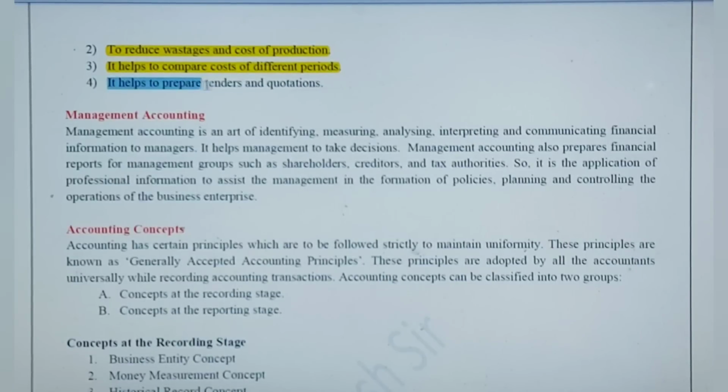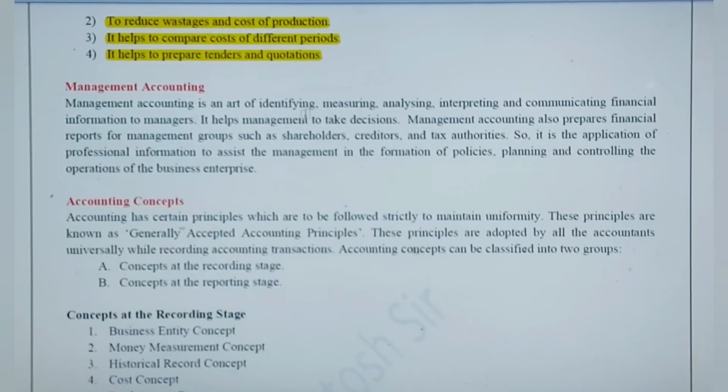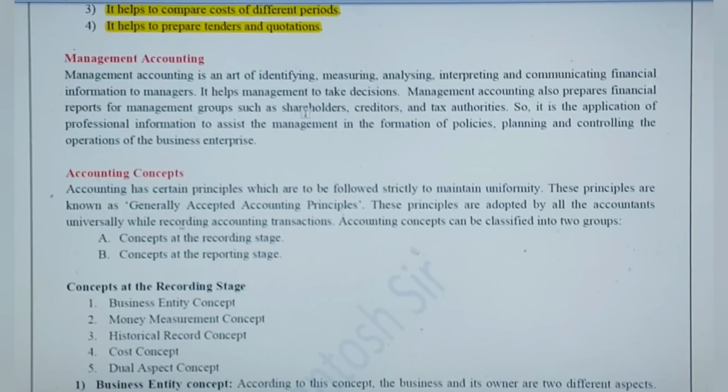And it helps to prepare tenders and quotations. So when we are taking up any new projects, we can prepare tenders. And then we have management accounting. Basically, management accounting is the type of accounting information that the management needs to take decisions. So that is called management accounting. Okay, so you can expand this answer.